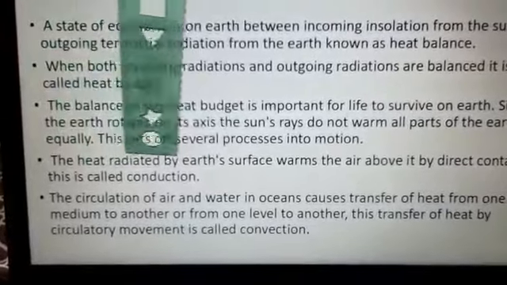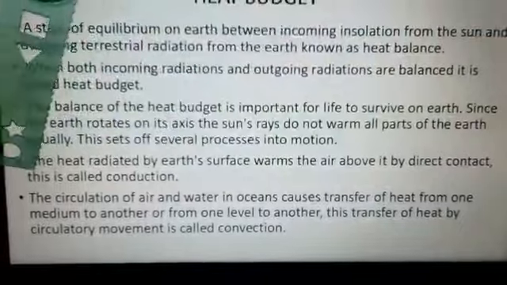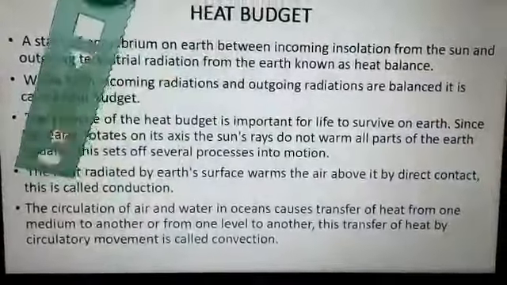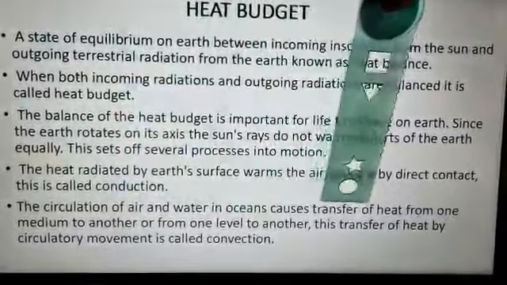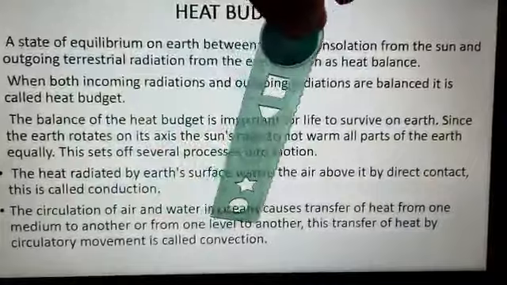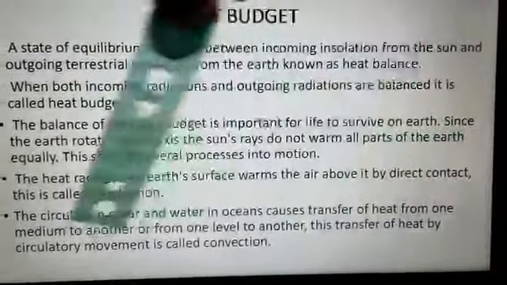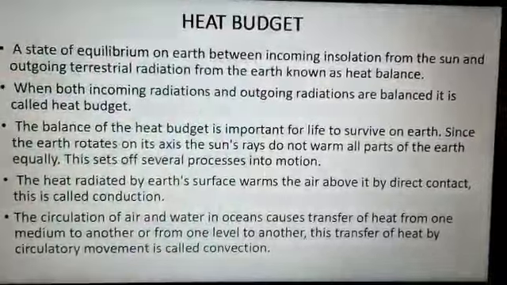The heat radiated by the earth's surface warms the air above it by direct contact, and that is known as conduction. The circulation of air and water in the ocean causes transfer of heat from one medium to another or from one level to another. This transfer of heat by circulatory movement is known as convection.